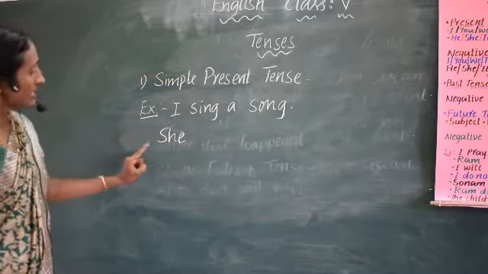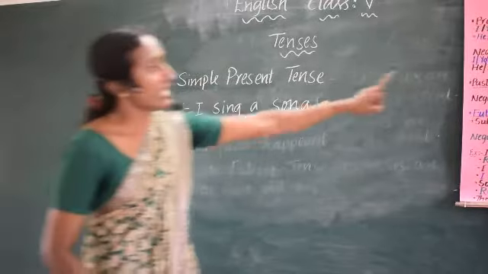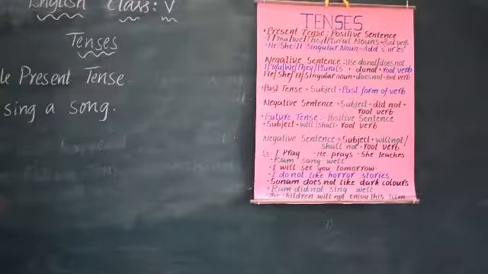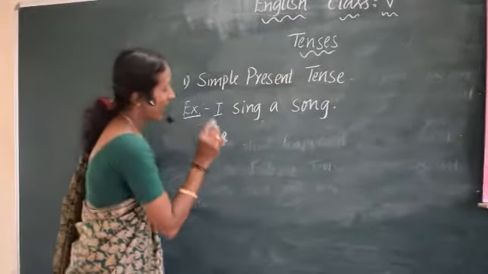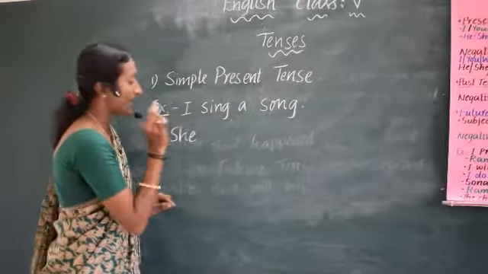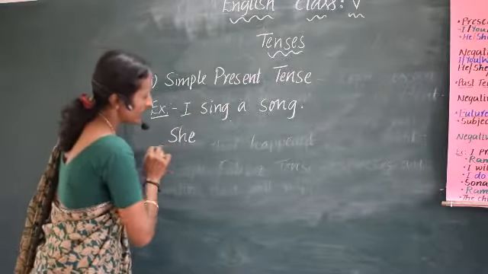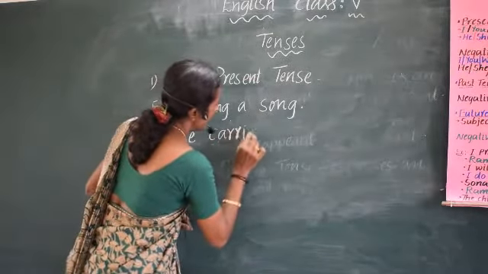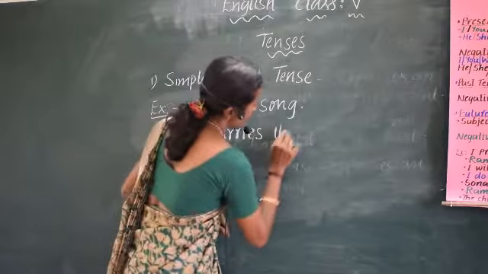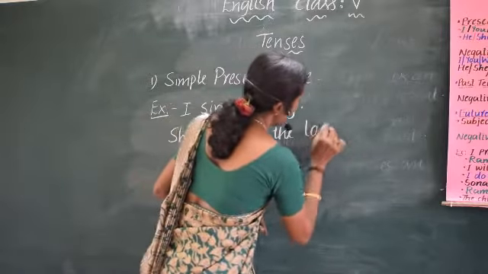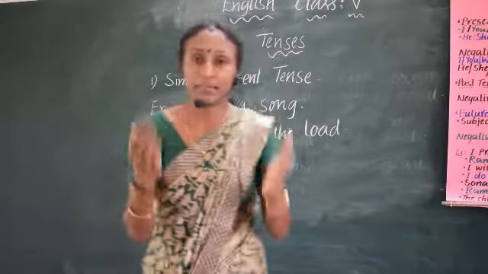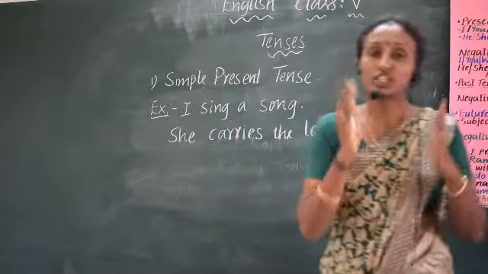If the subject is he, she, it, then I must add s or es to the verb. So, she carries the load. He does, he prays, I pray, she teaches.